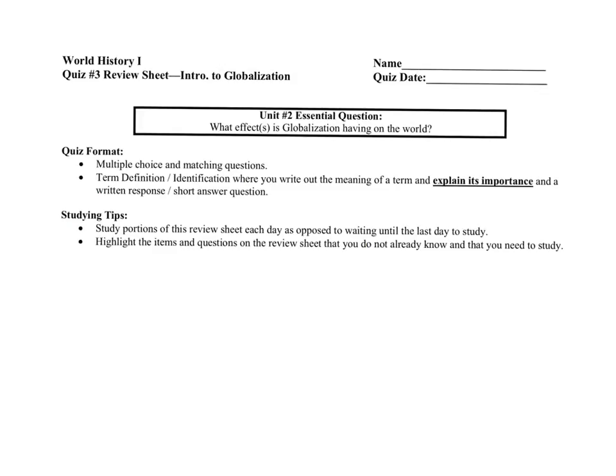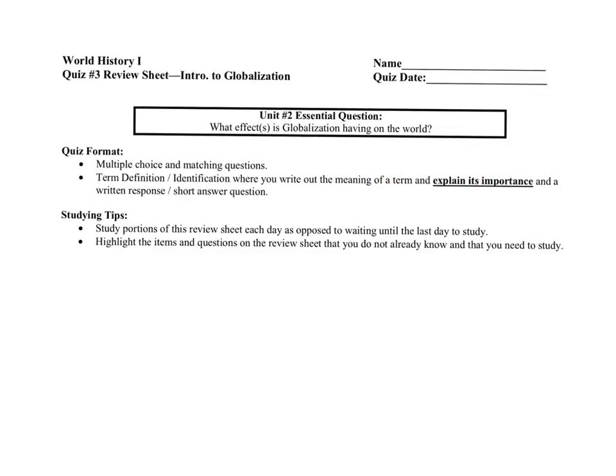All right, so when all is said and done, I hope that you study and prepare, and I hope this review helps you. 20 multiple choice matching. You're going to have to do two term IDs. I'm going to give you a choice of a few options, and you're going to choose two of the options that I give you. Not only the term, but also the importance.